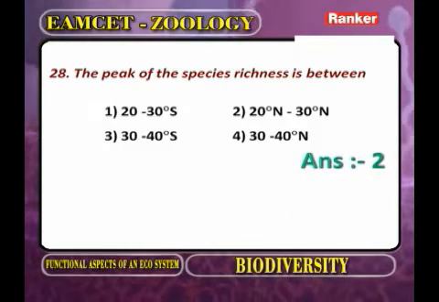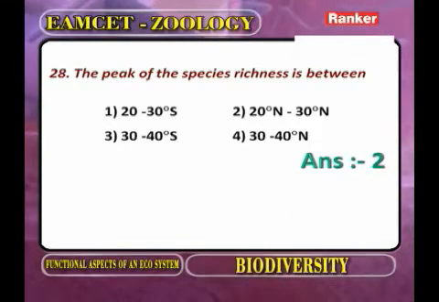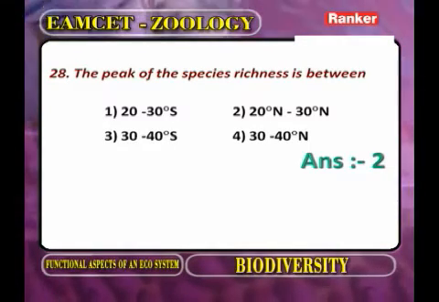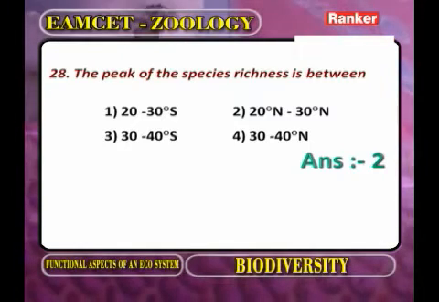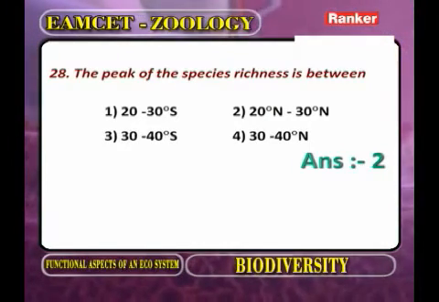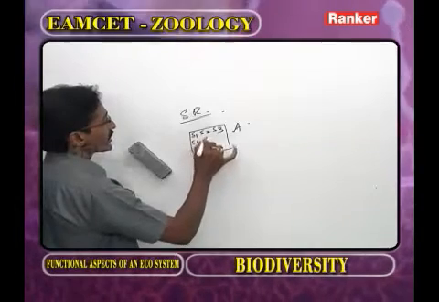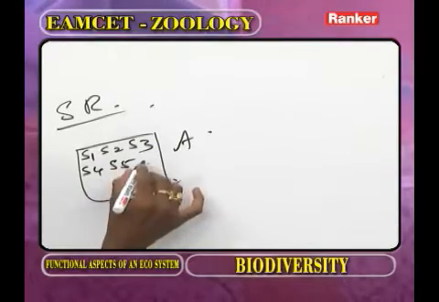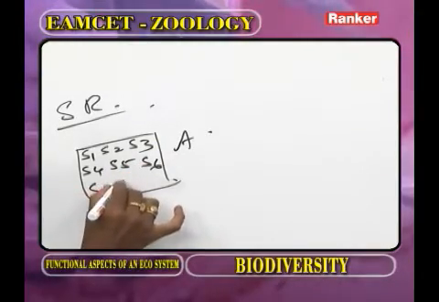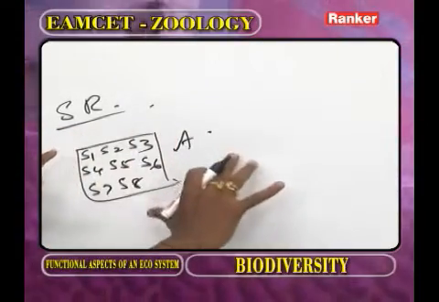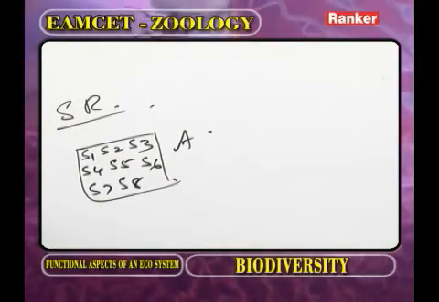The peak of the species richness is between here. What is species richness? What is meant by species richness? Now this is one area. A means area. In this area, species 1, species 2, species 3, species 4, species 5, species 6, species 7, species 8, etc. In an area, when a large number of species are present, that we call species richness.